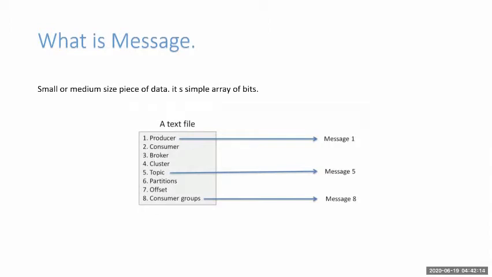Each line counts as a message, and the producer will send each line as a message. So in the first message the producer will send, in the second message consumer, and in the third message broker. This is the way Apache Kafka accepts messages, right?